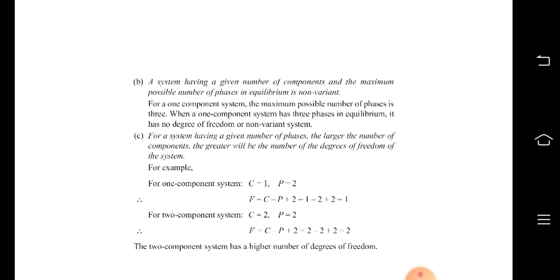For a system having a given number of phases, the larger the number of components, the greater will be the number of degrees of freedom of the system. For example, for one component system, C is equal to 1 and P is equal to 2, the value of F that you will get on solving is 1. For two component system, number of components is 2, phase is equal to 2. On substituting in Gibbs phase rule equation, degrees of freedom we shall get as 2. The two component system has a higher number of degrees of freedom.